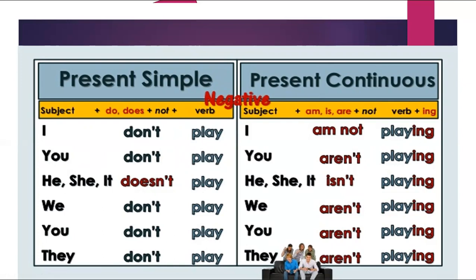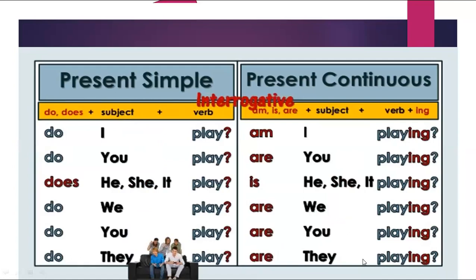But what about the negative form of present continuous? I am not playing, am not, verb with ing. You are not playing or you aren't playing. But in am not, I can't say amn't. It's I am not. He or she or it isn't or is not playing. We aren't playing. You aren't playing. They aren't playing.